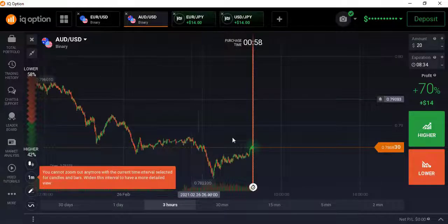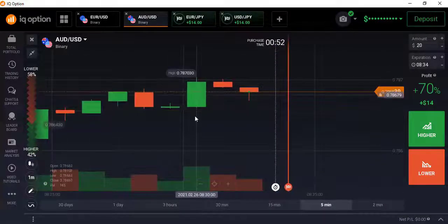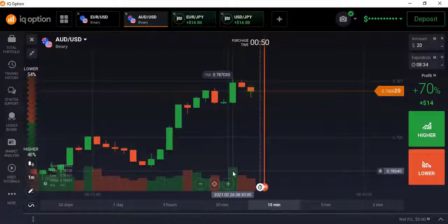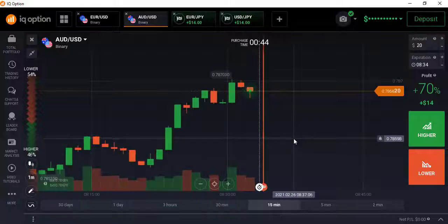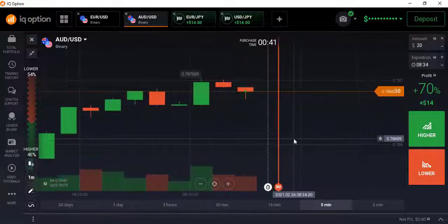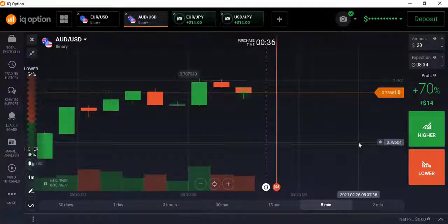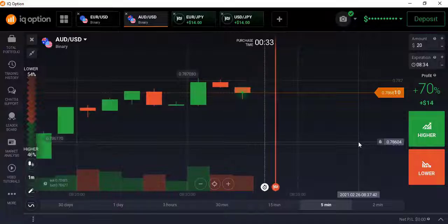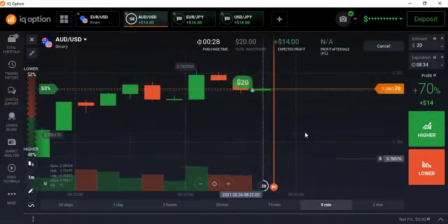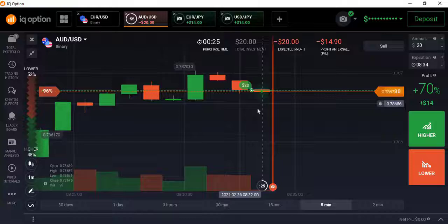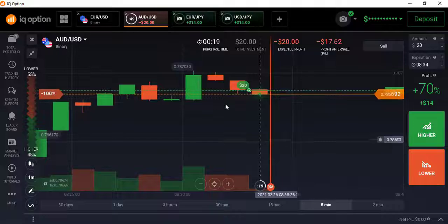So this is the AUD USD pair, and the market is now going in the upward direction. The market made a strong candle here, and volume is also high here. So I have to wait. Yes, I can go with the buyers for 1 minute. So let's see what will happen here. I think the market will obviously close above my entry point. So let's see what will happen here.